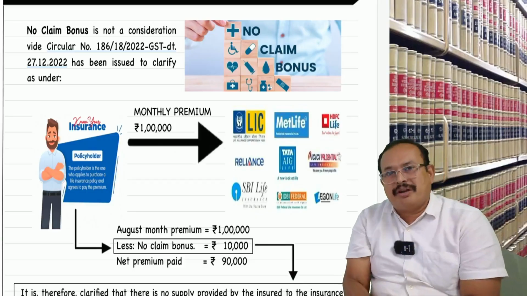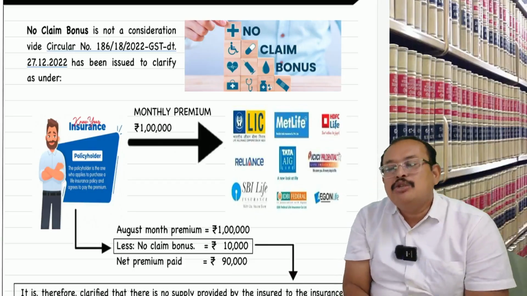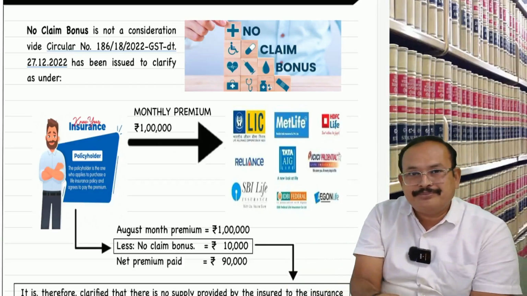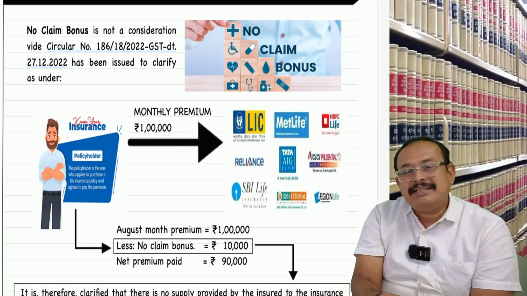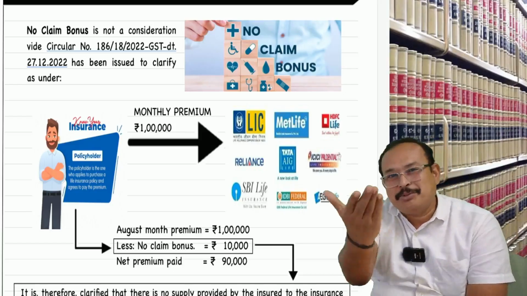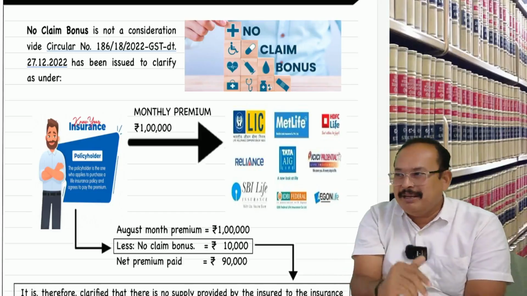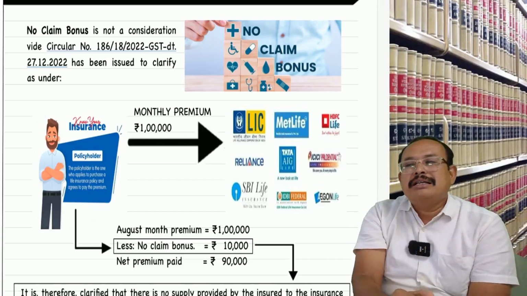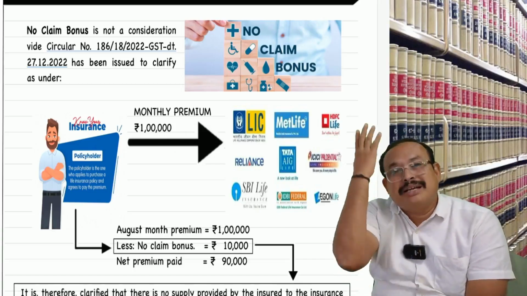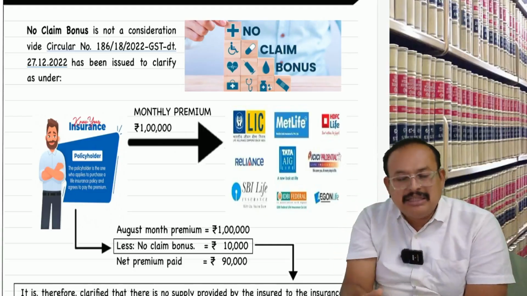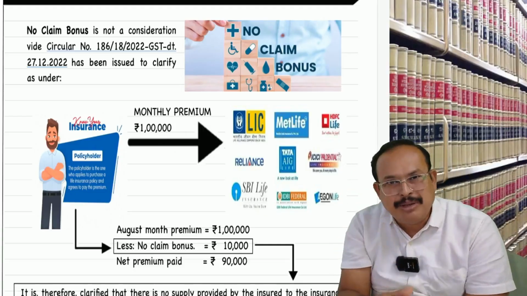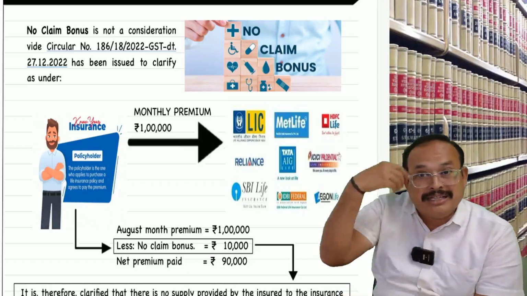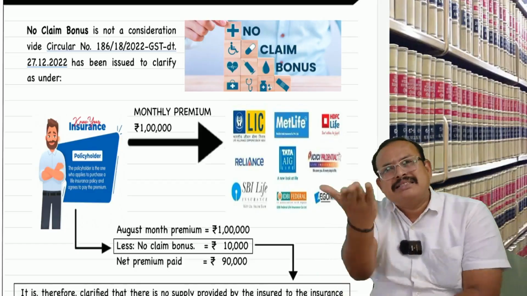No claim bonus, you are aware of that. What do you mean by no claim bonus? You have not claimed any compensation for the past few years for which you pay the premium. In that case, the insurance company, appreciating what a good person you are, not at all claimed any compensation, regularly paying the premium, says you are now eligible for the no claim bonus. Every year you are paying 1 lakh rupees premium. So now you got a no claim bonus of 10,000. We will pay you 10,000, so it is sufficient to pay 90,000 rupees.